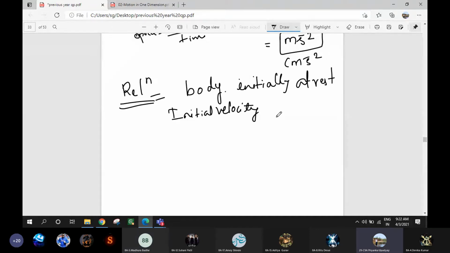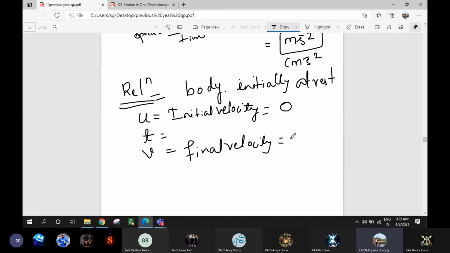Zero. Very good. Initially at rest means initial velocity is zero. So I will denote this initial velocity by u. Now, after some time t, the body reaches a final velocity. This final velocity, I will write as v.